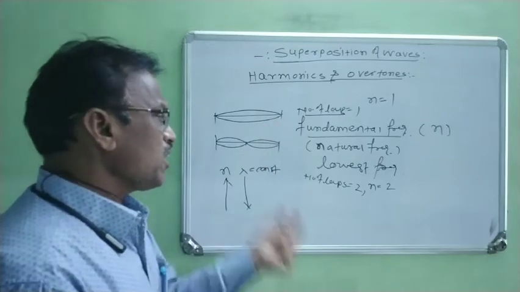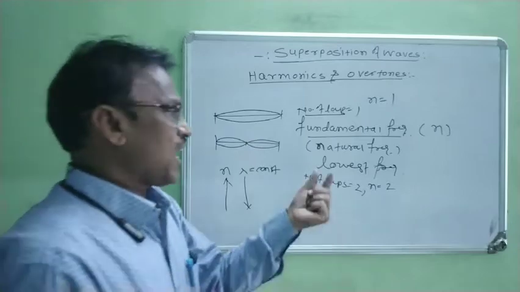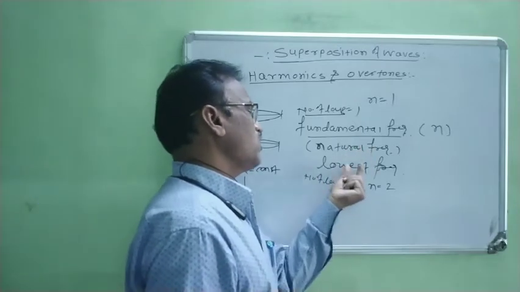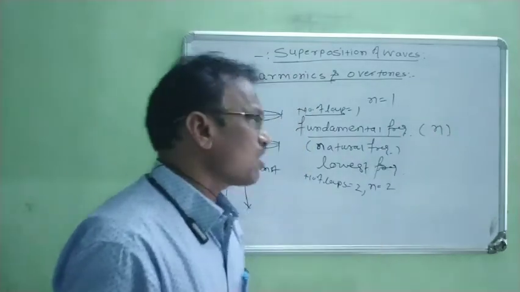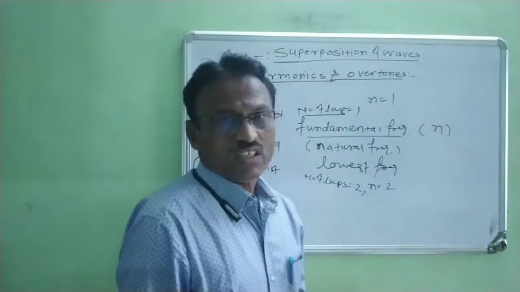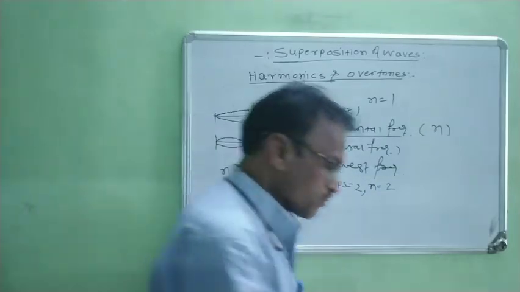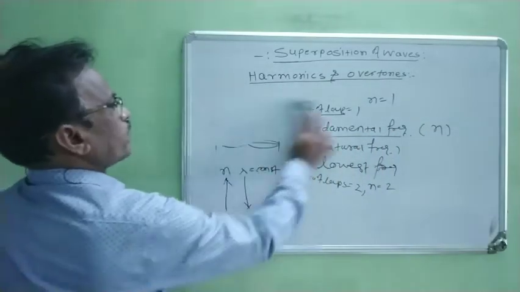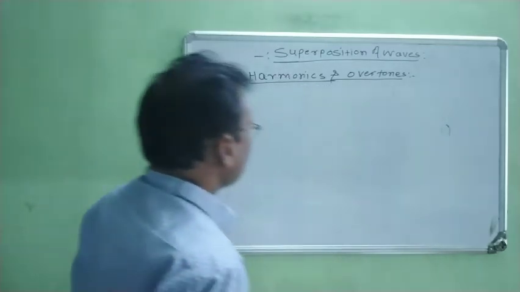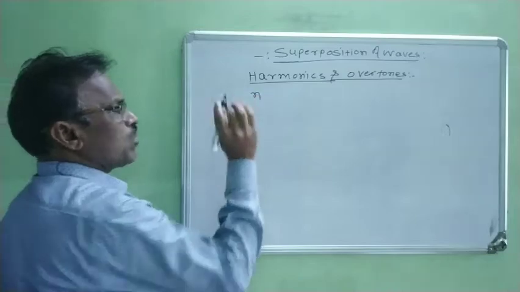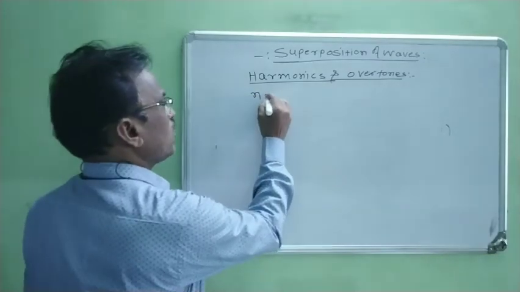Therefore, when any body vibrates with its natural frequency, this natural frequency is the lowest frequency. Here we use the fundamental frequency, and this fundamental frequency is denoted by n. Now suppose we consider one body whose fundamental frequency is n.